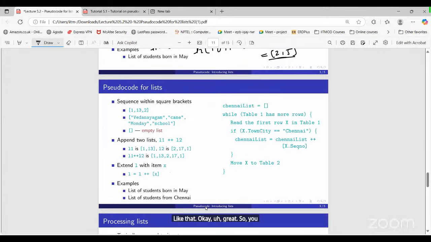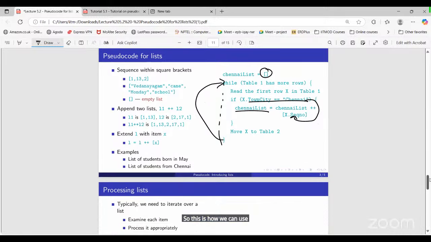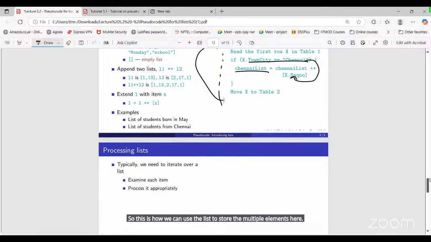So you can see a sequence with brackets that we have discussed till now. One more example. Let's say I want to store the list of students from Chennai. We can create one empty list, then go through the entire table one by one using a while loop, applying a condition: if town city equals Chennai, then we add that sequence number into the list. That's it. So we get the list of students from Chennai. This is how we can use a list to store multiple elements.